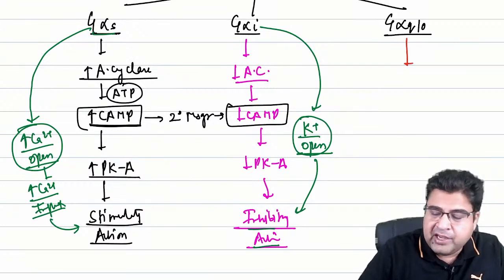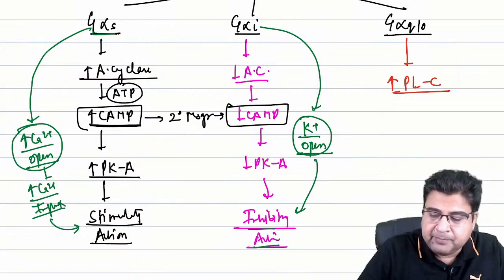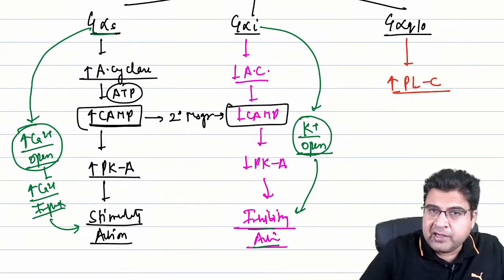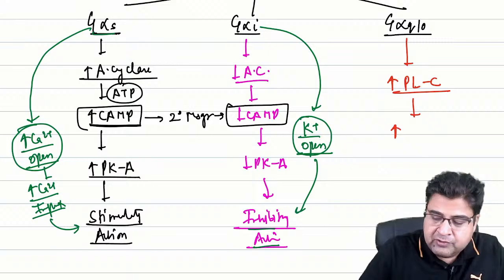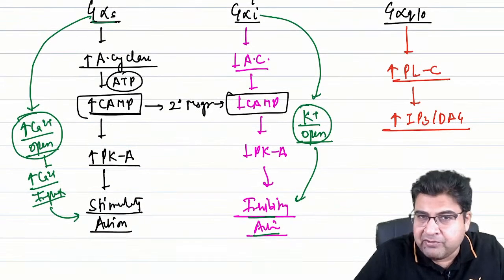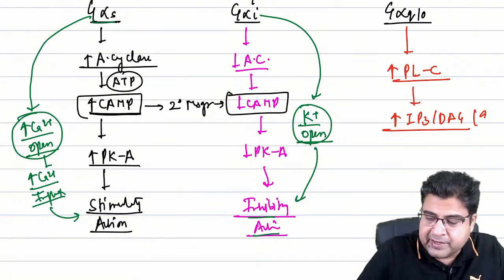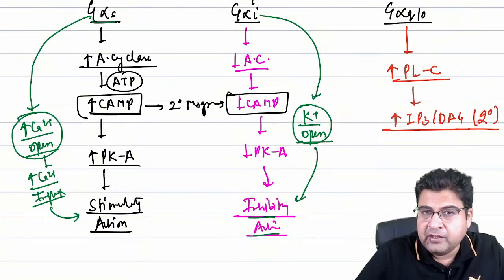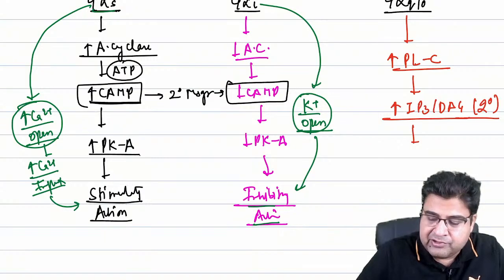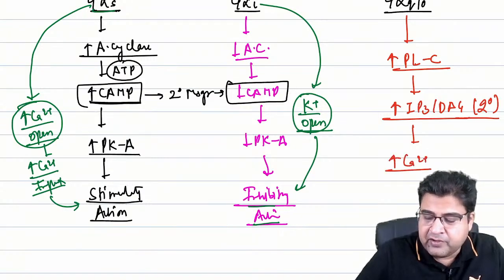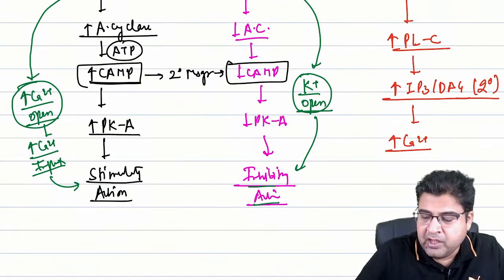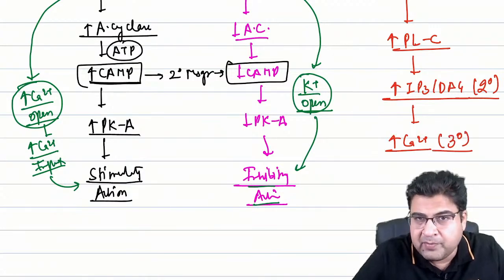Now if we talk about G alpha Q, they will activate phospholipase C enzyme. This will result in increased level of a secondary messenger, we call it IP3-DAG. This will increase IP3 and DAG level and can result in increased level of calcium. And here the calcium will act as a tertiary messenger.